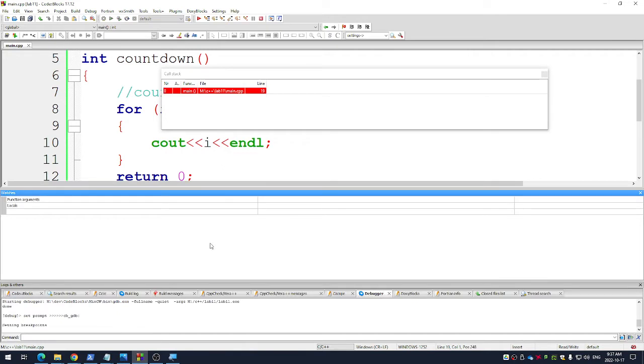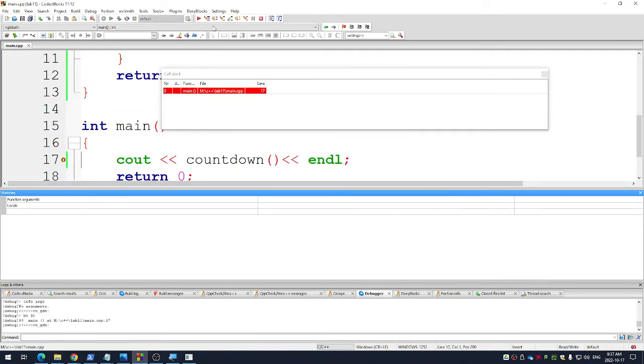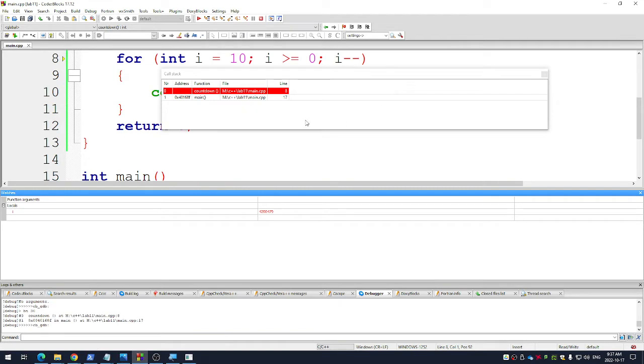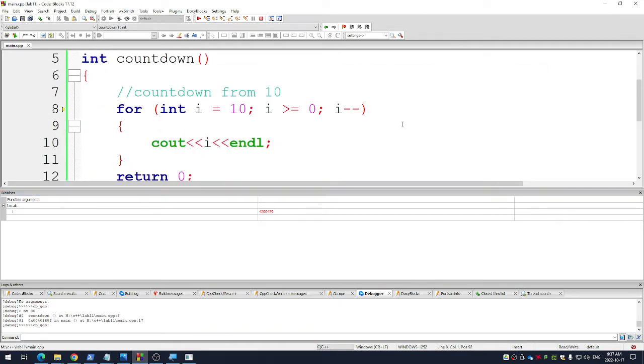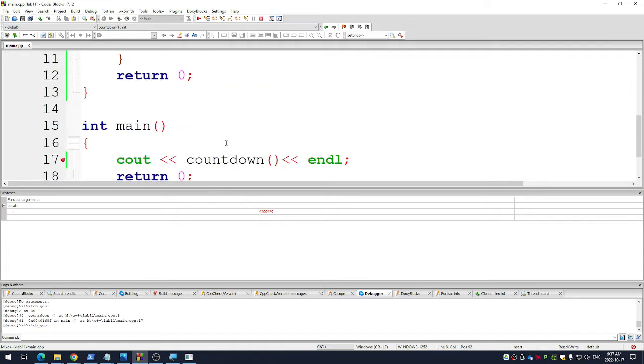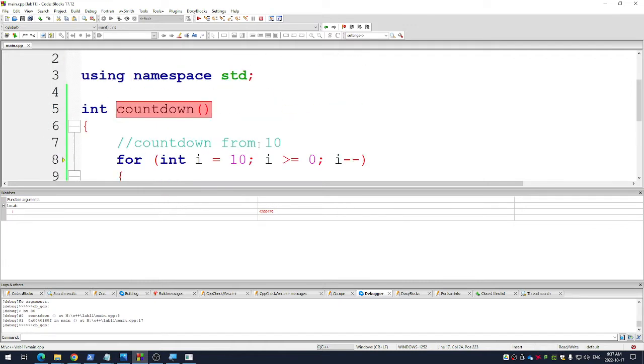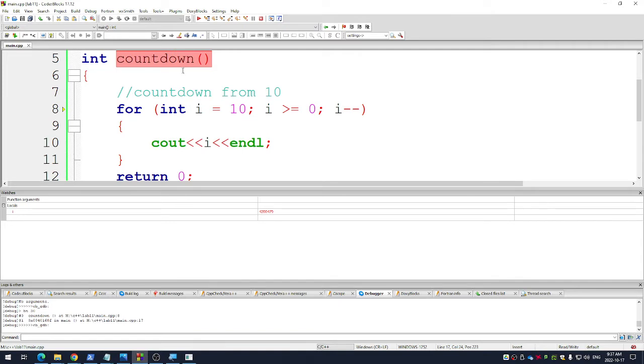Okay, let me run it again. That same stop sign. But there's a button here that says step into. So if it sees the word countdown, watch where the code goes. Do you see that? As soon as it sees the word countdown here, it's going to jump into this code up above the main and run it all. So it's a way to run a block of code just by calling one word.